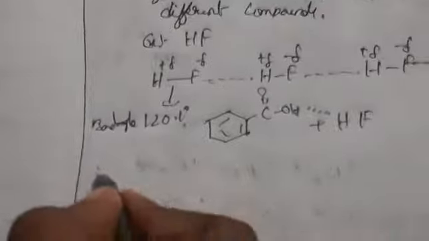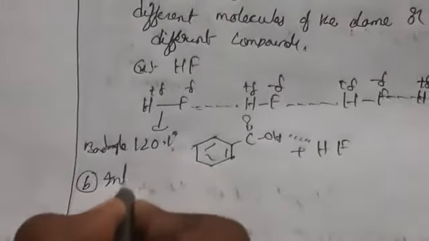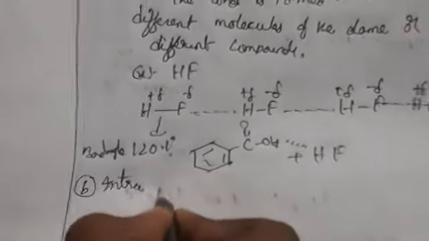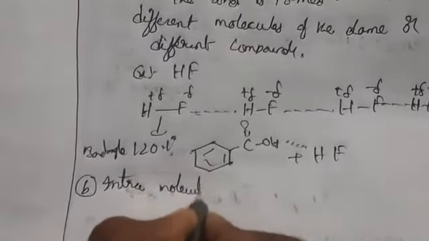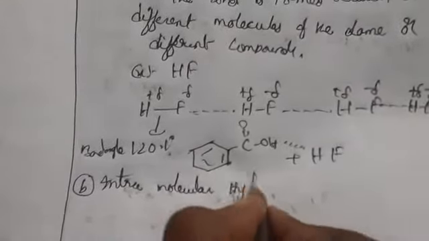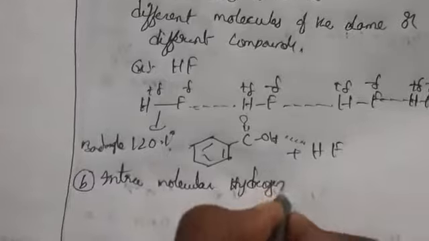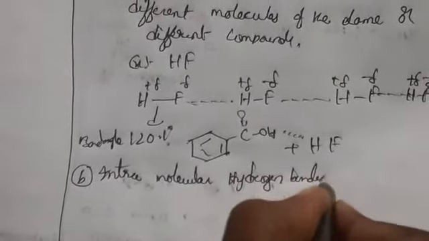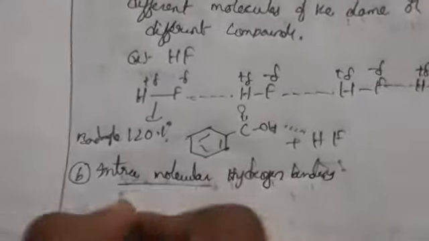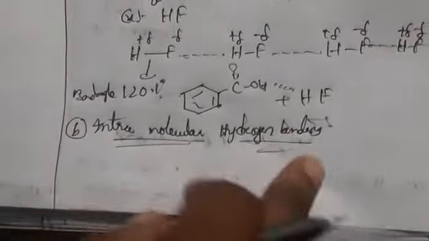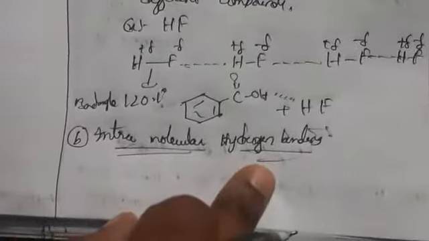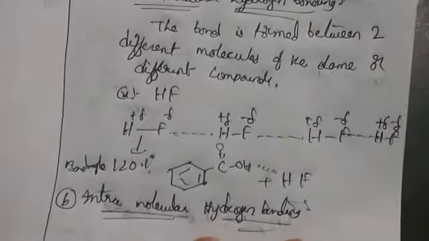Next, intramolecular hydrogen bonding. Intramolecular hydrogen bonding is the bond formed between a hydrogen atom within the same molecule.